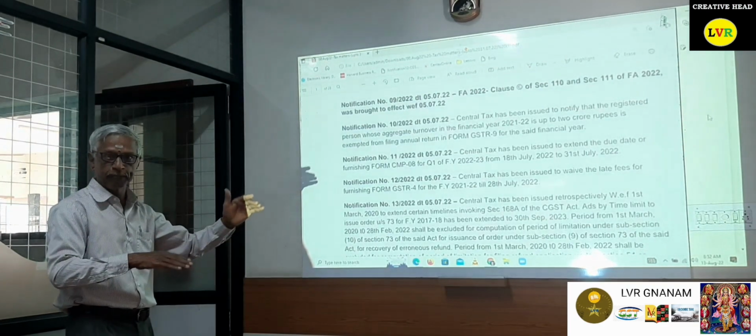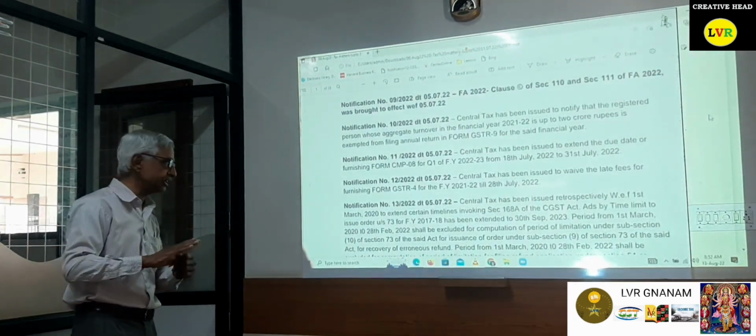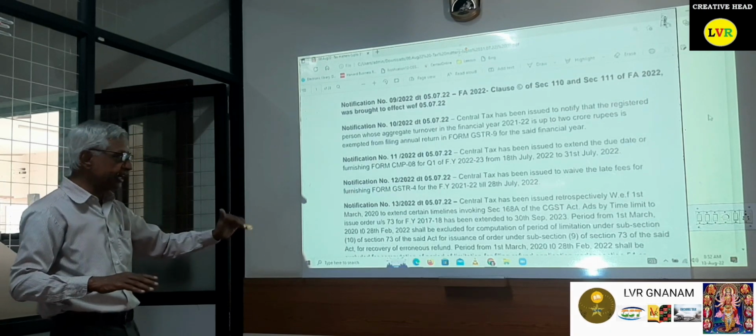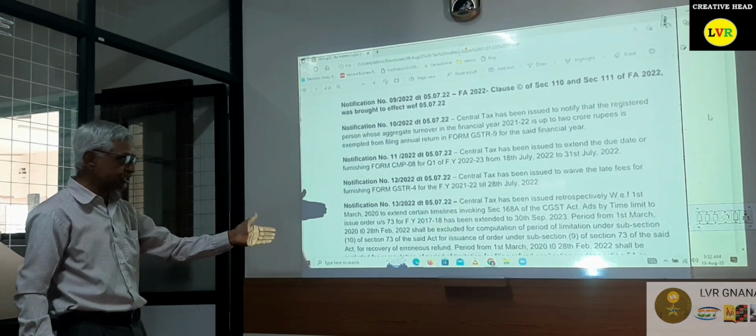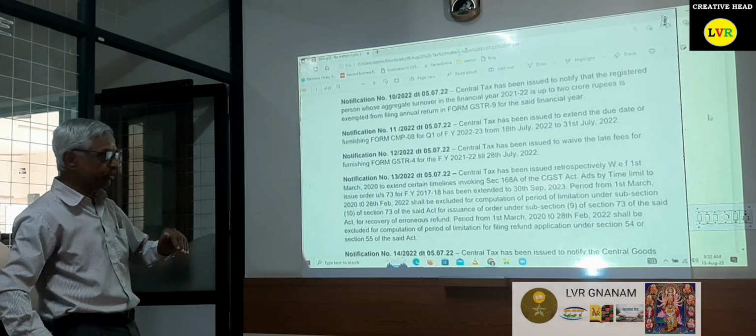This is for the department, so they can also issue the order under section 73(9), for which this period has to be excluded.